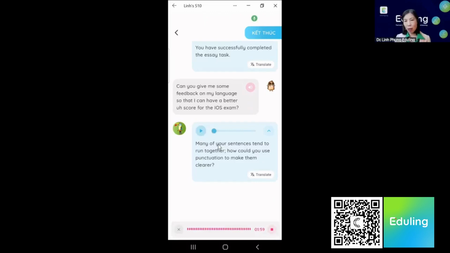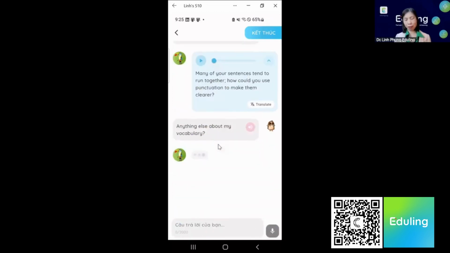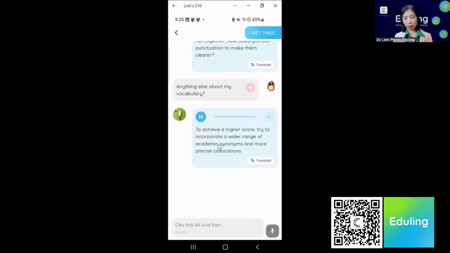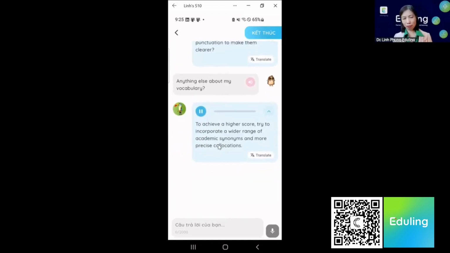Anything else about my vocabulary? To achieve a higher score, try to incorporate a wider range of academic synonyms and more precise collocations.